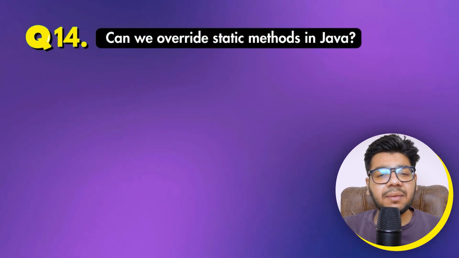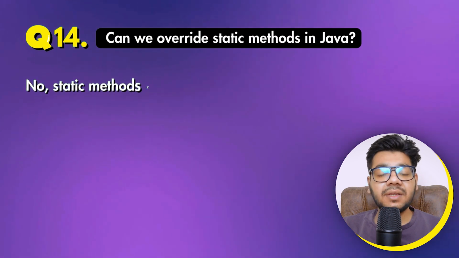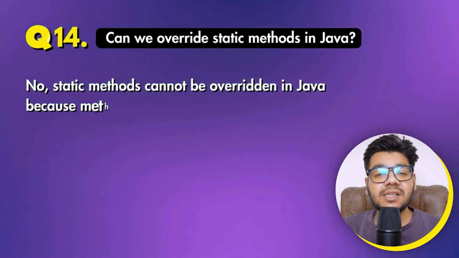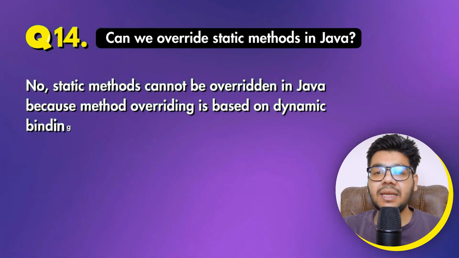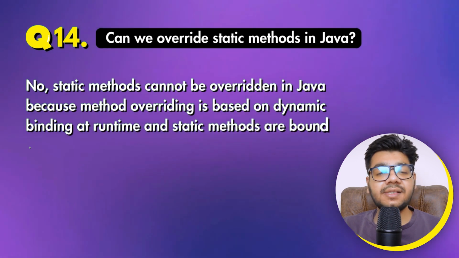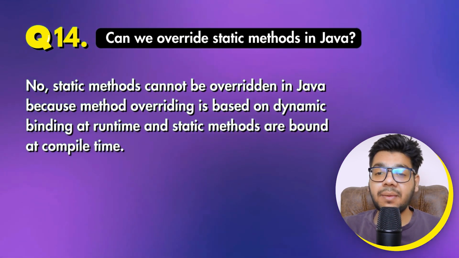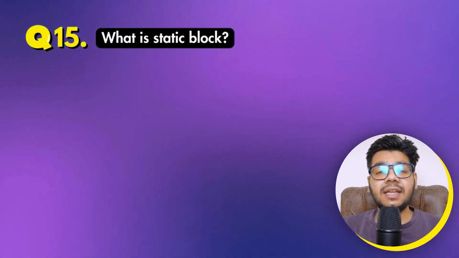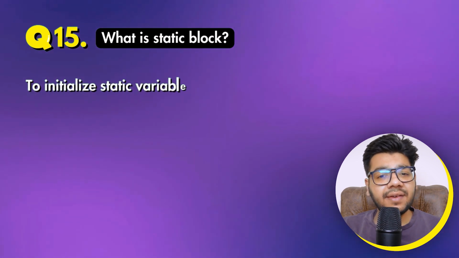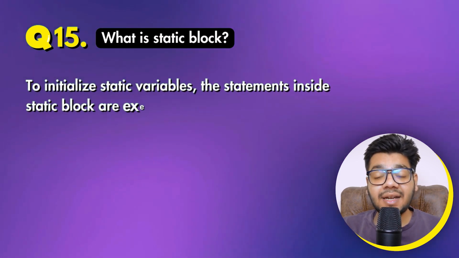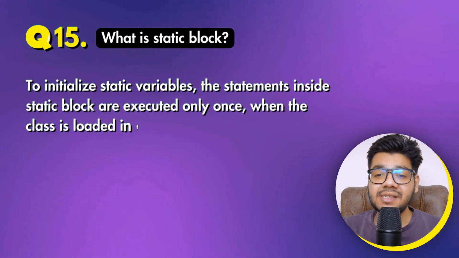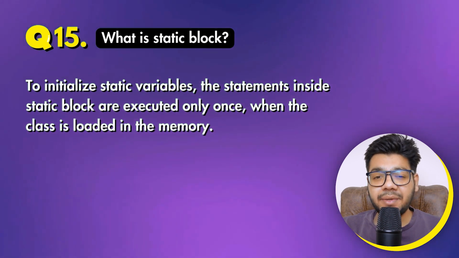Can we override static methods in Java? No, static methods cannot be overridden in Java because method overriding is based on dynamic binding at runtime and static methods are bound at compile time. What is a static block? It is used to initialize static variables, and the statements inside static blocks are executed only once when the class is loaded in the memory.